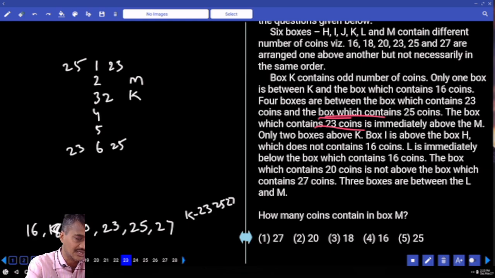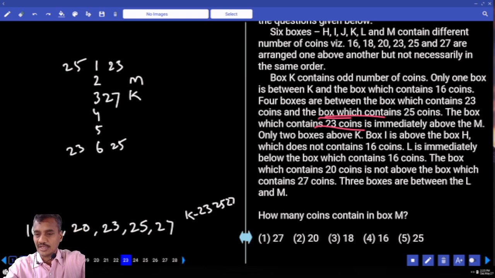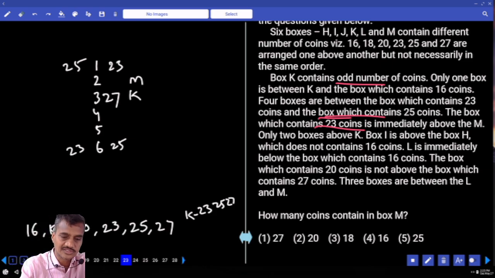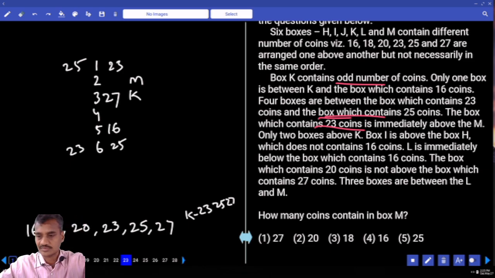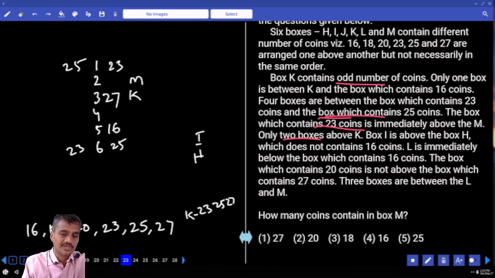Now K is here, K is 27. Then, K contains an odd number. Only one box between K and 16. K and 16, there must be exactly one. The 5th box is 16. And only 2 boxes above K. I is above H, and H does not contain 16. Then where can we have this H? H cannot be here, isn't it?